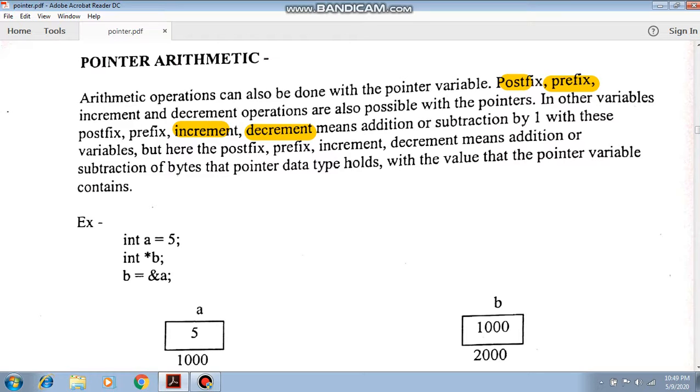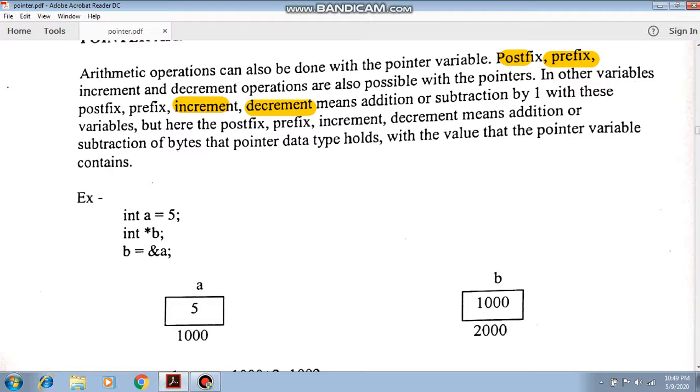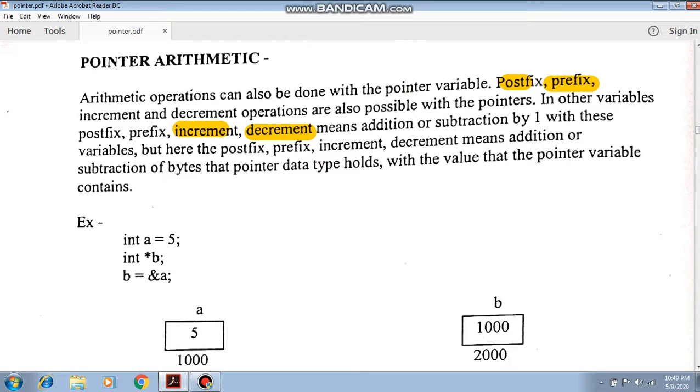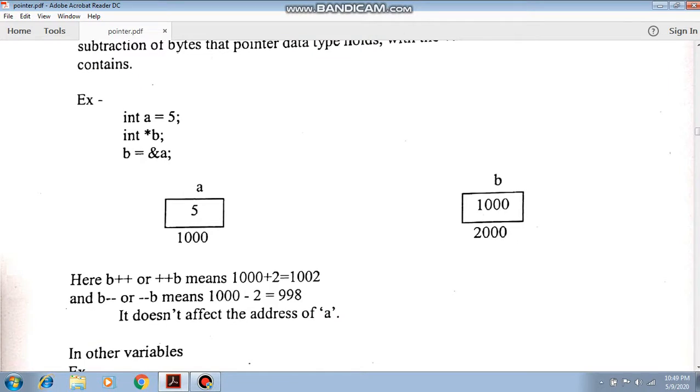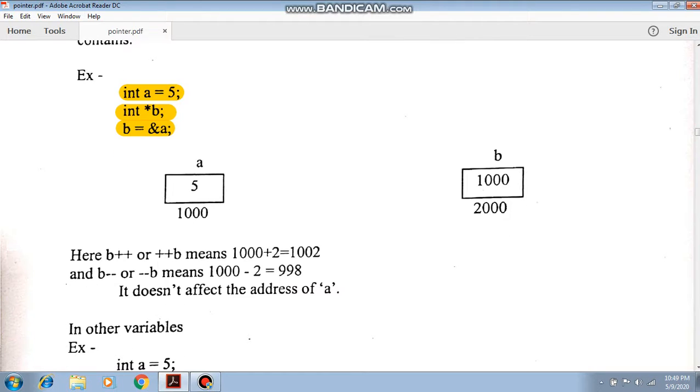Postfix means the ++ sign is after the variable. That means we first take the value and after the execution we increment the value. And prefix means we first increment the value, then use the value. Here is the example: int a, this is a normal variable, we declare the pointer type of variable, and p holds the address of a. So a has the value 5 and address 1000. b takes the address of a, 1000, and the address of b is 2000.